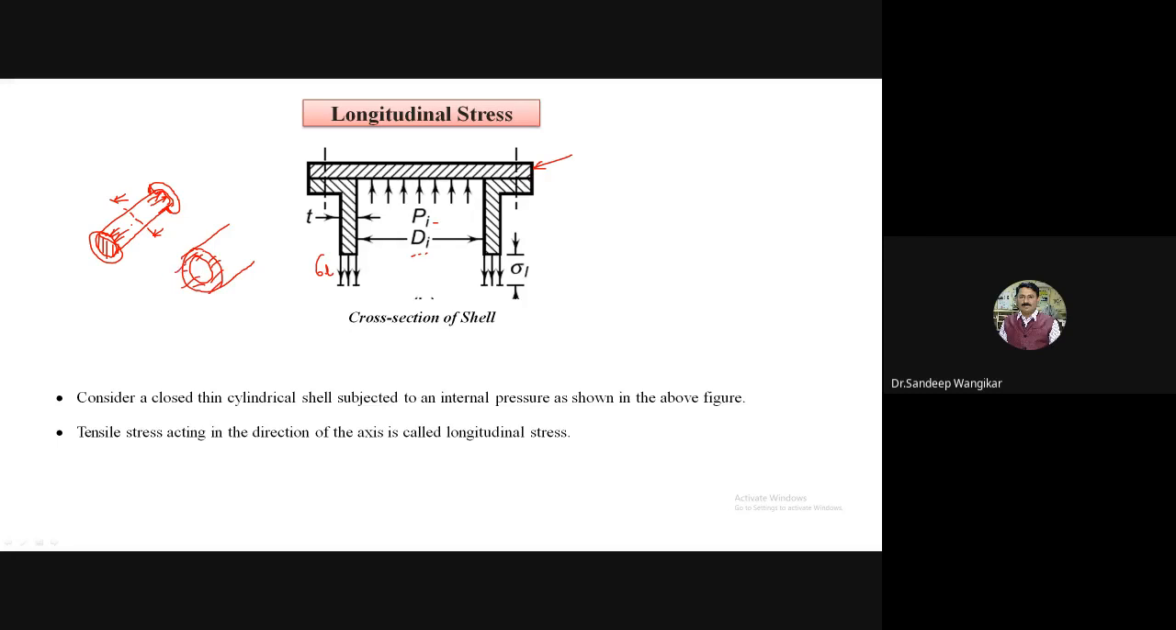And how are they acting? I will show you the direction also. As the stresses are longitudinal, in the direction parallel to the axis along the length, in this way they will act. This is for understanding purposes. Tensile stress acting in the direction of the axis is called longitudinal stress. So these are the longitudinal stresses, sigma L.